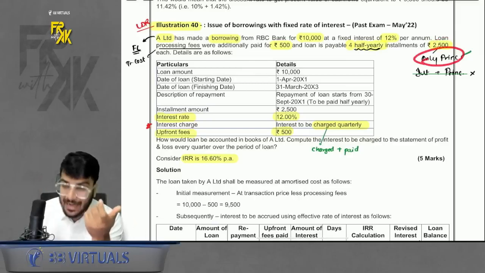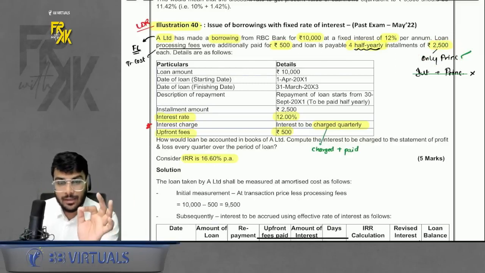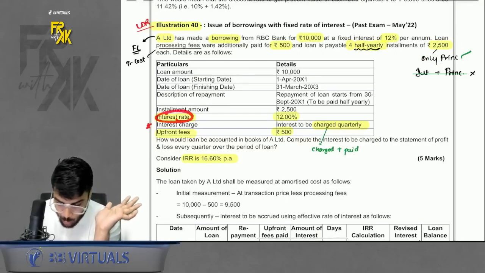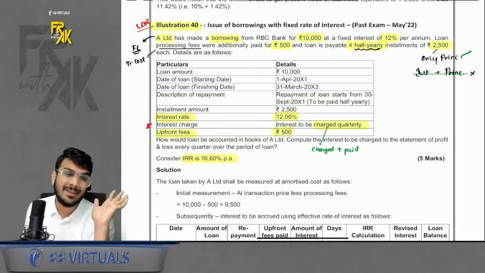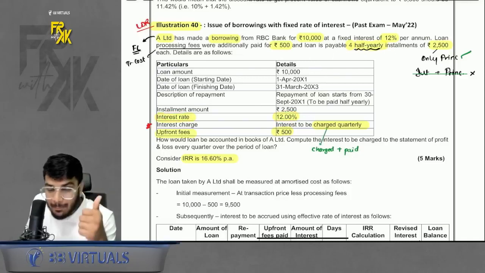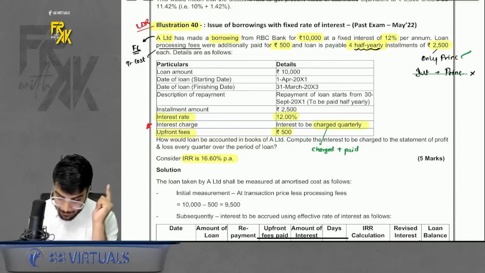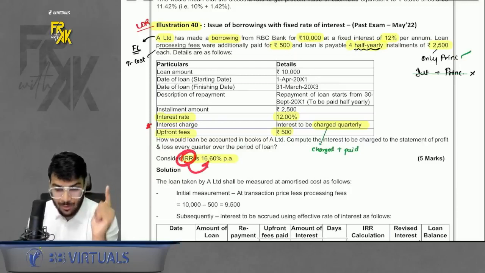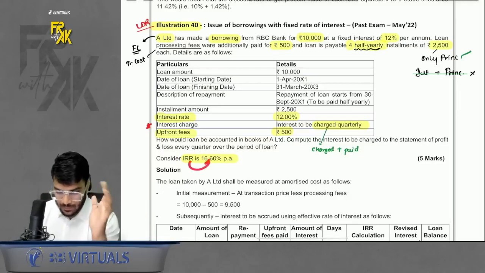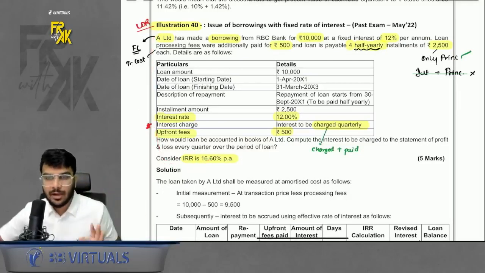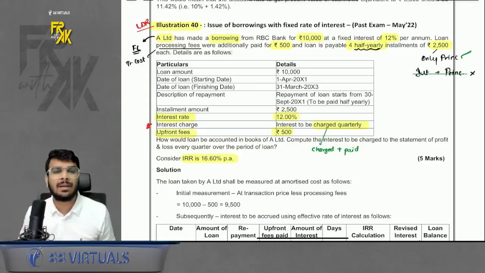So the principal is getting repaid half yearly, and there is also coupon interest, but the coupon interest is being charged and paid quarterly. So the coupon payment is happening quarterly, the principal payment is happening half yearly, right? But the best part is the EIR here is not to be calculated by interpolation. It is given directly. Now, how to solve this question? Never take stress about such questions. It is simple. Just remember the steps.